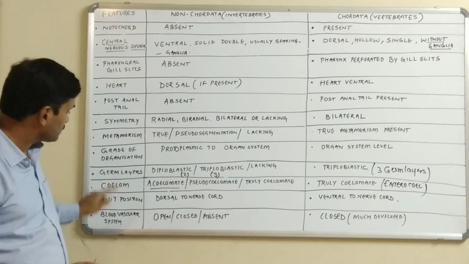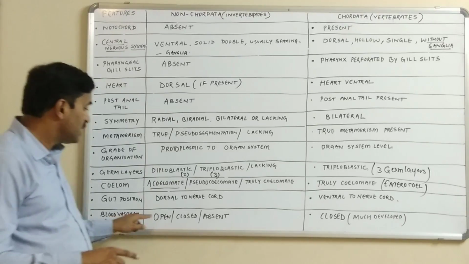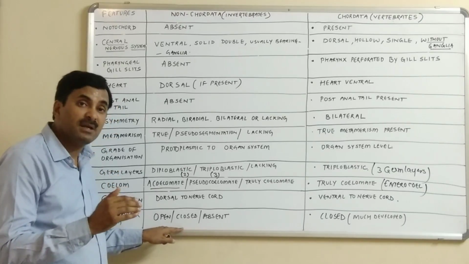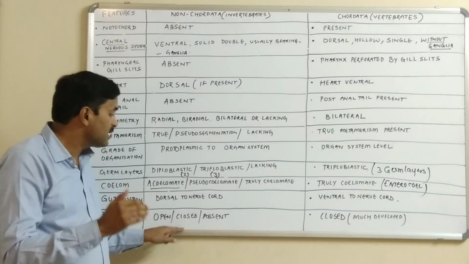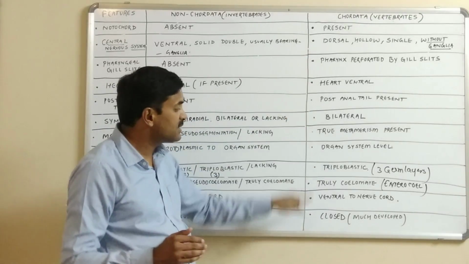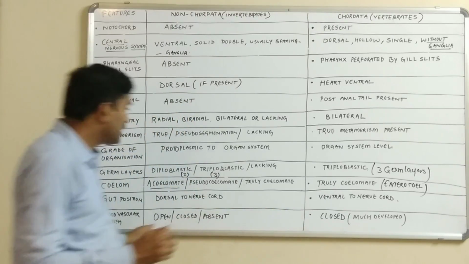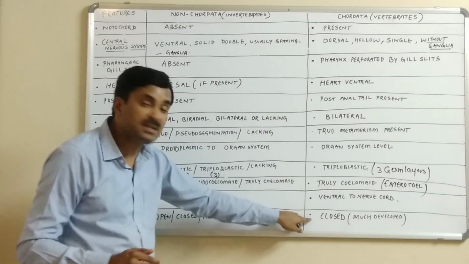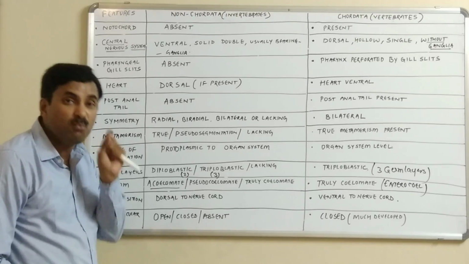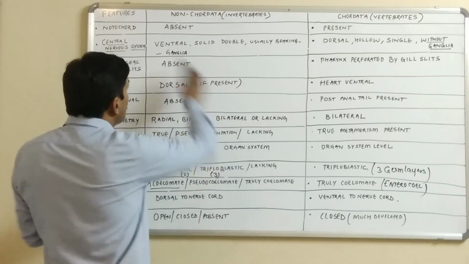Now, blood vascular system. What type of blood vascular system is found? In some forms it is open type, while it is closed type in some forms, and there are a few primitive forms where the blood vascular system is totally absent. If we talk about the chordates, they generally have the closed circulatory system, or blood vascular system, and it is much developed. Now we are going to discuss some more points about the differentiation between the non-chordates and the chordates.